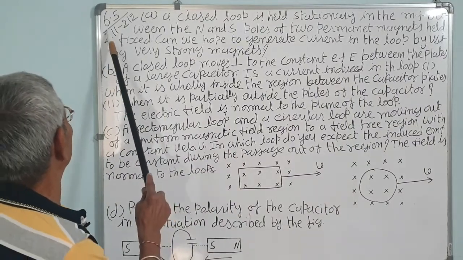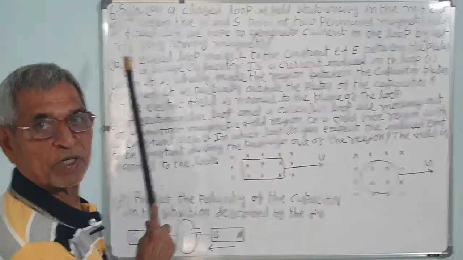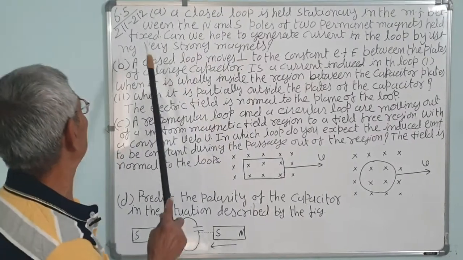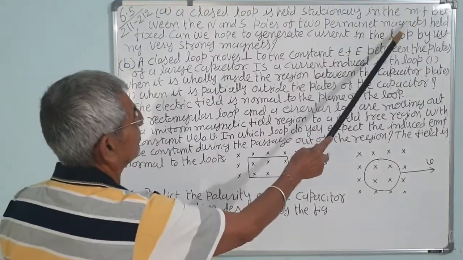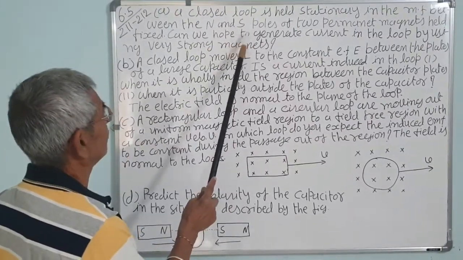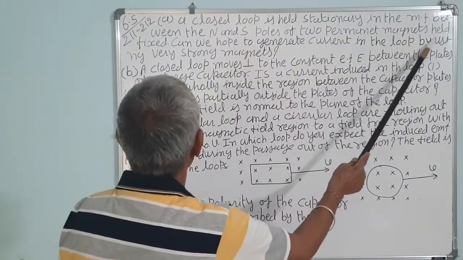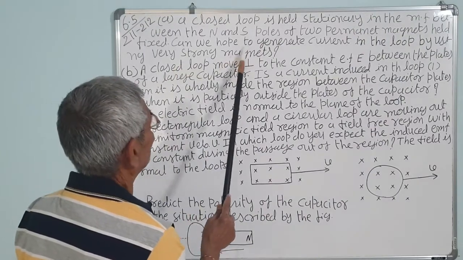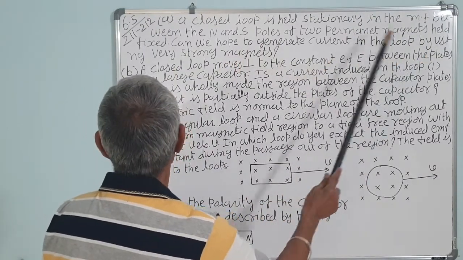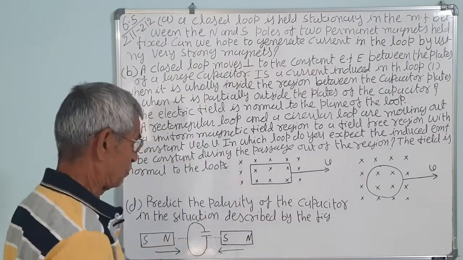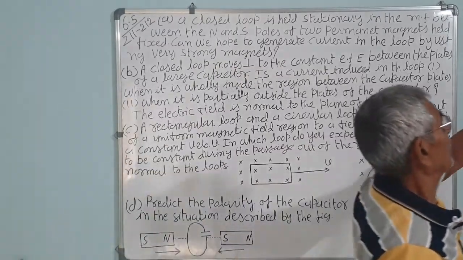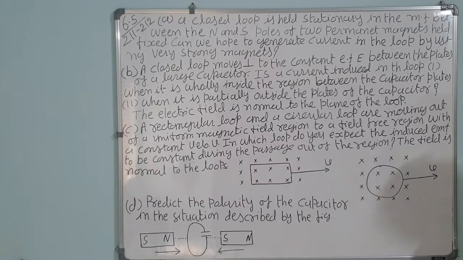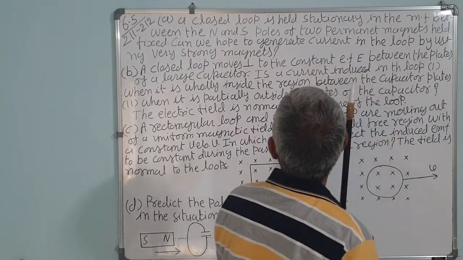Next question. Example 6.5, this is also a solved numerical on page number 211 and 212. A closed loop is held stationary in the magnetic field between the north and the south poles of two permanent magnets held fixed. Can we hope to generate current in the loop by using a very strong magnet? No, the question doesn't arise, because the loop is held fixed. So there is no relative motion, so no change in the magnetic flux linked with the circuit.